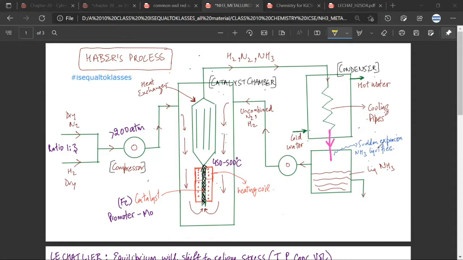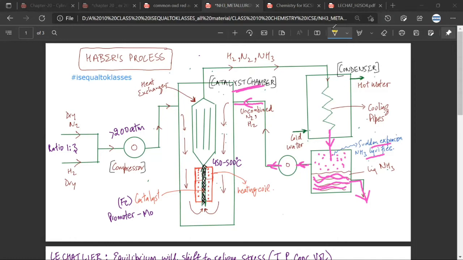So here the sudden expansion of ammonia would happen. Ammonia will get converted into liquid state and ammonia will separate here and it will be taken out. The remaining N2 and H2, because N2 and H2 won't get liquefied, this nitrogen and hydrogen is again compressed and sent back again to this catalyst chamber. Mr. CB, is it making sense?